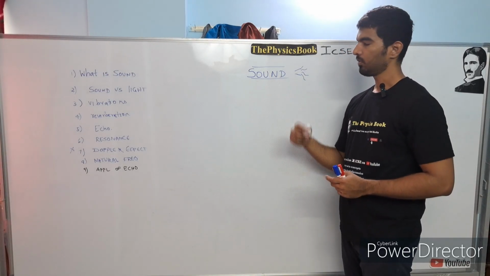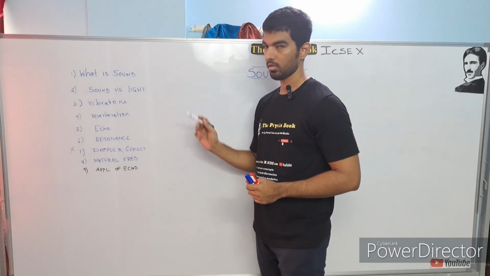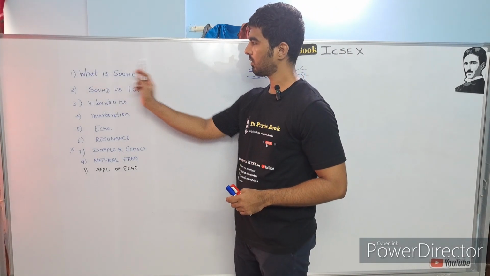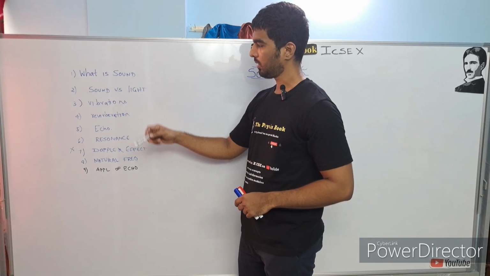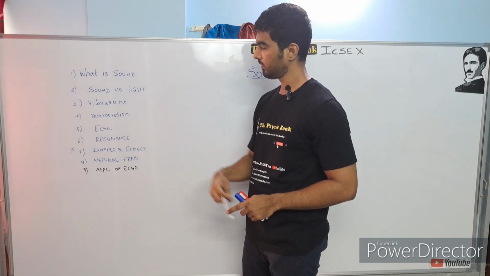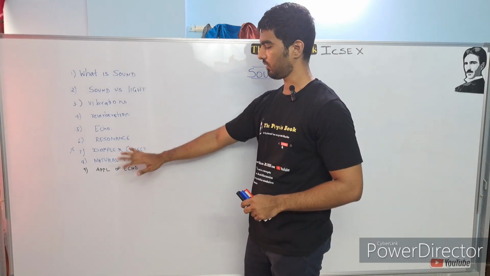Today we are going to start with a new chapter, sound, and these are the list of topics that we are going to discuss today. Of which first is what is meant by sound, what is the difference between sound and light, what is meant by vibration, reverberations, echo, resonance, Doppler effect, what is meant by natural frequency, and application of the echo.